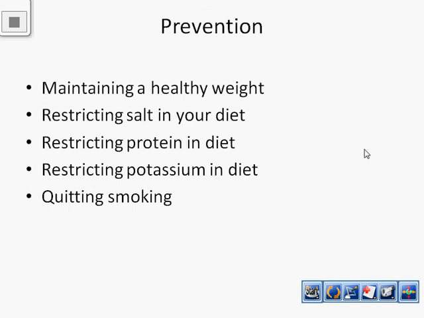Next we see about prevention, how to prevent glomerulonephritis. We maintain a healthy weight, restrict salt in our diet, restrict protein in the diet, restrict potassium in the diet, and quit smoking. So these are the preventions. So that's all about glomerulonephritis.